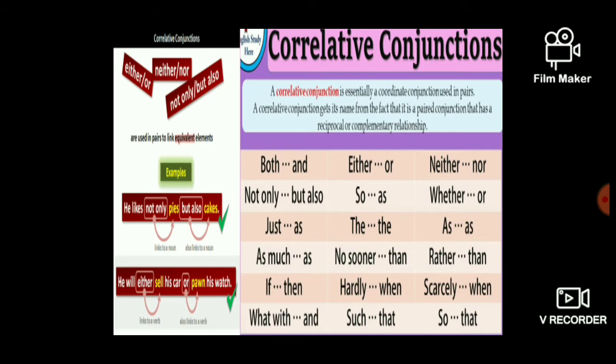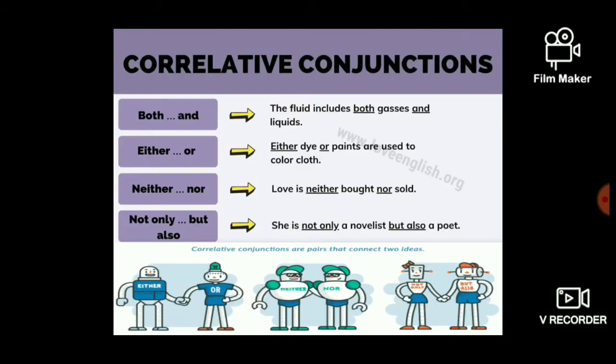Let us move on to the next slide, my dear students. See here, we are using four pairs: both and, either or, neither nor, not only but also. The first one, the fluid includes both gases and liquids.